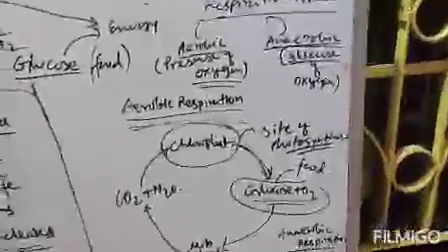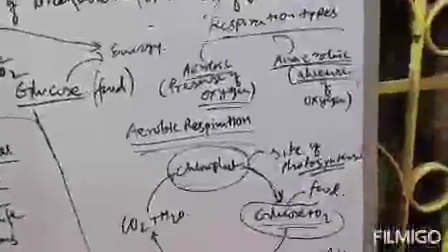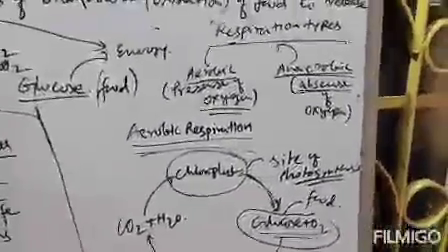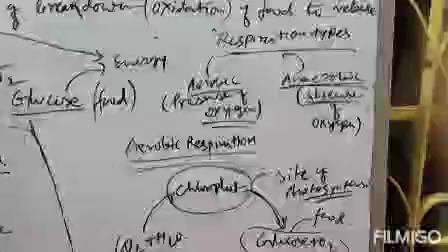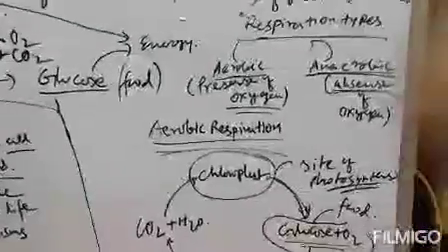Clear? Green plants produce food in presence of chloroplast and sunlight. The food is glucose and oxygen, and whatever the plant produces, we eat. Clear?